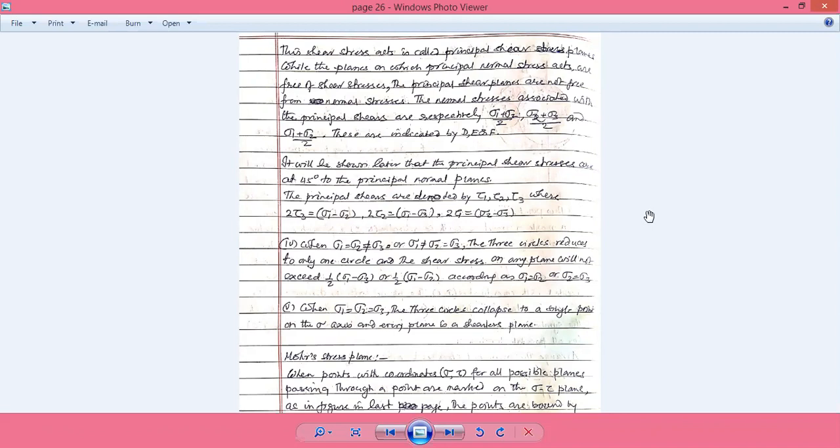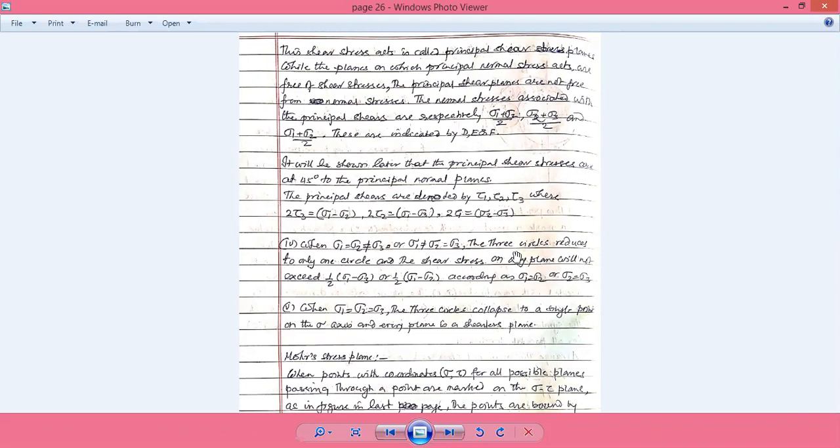Next come the special situations. We have said that sigma 1 may be greater than or equal to sigma 2, and sigma 2 may be greater than or equal to sigma 3. In what we have discussed so far, sigma 1 is always greater than sigma 2, and sigma 2 is always greater than sigma 3. Now we consider the condition where sigma 1 is equal to sigma 2, but sigma 2 is higher than sigma 3. Another case is where sigma 1 is higher than sigma 2, but sigma 2 is equal to sigma 3.